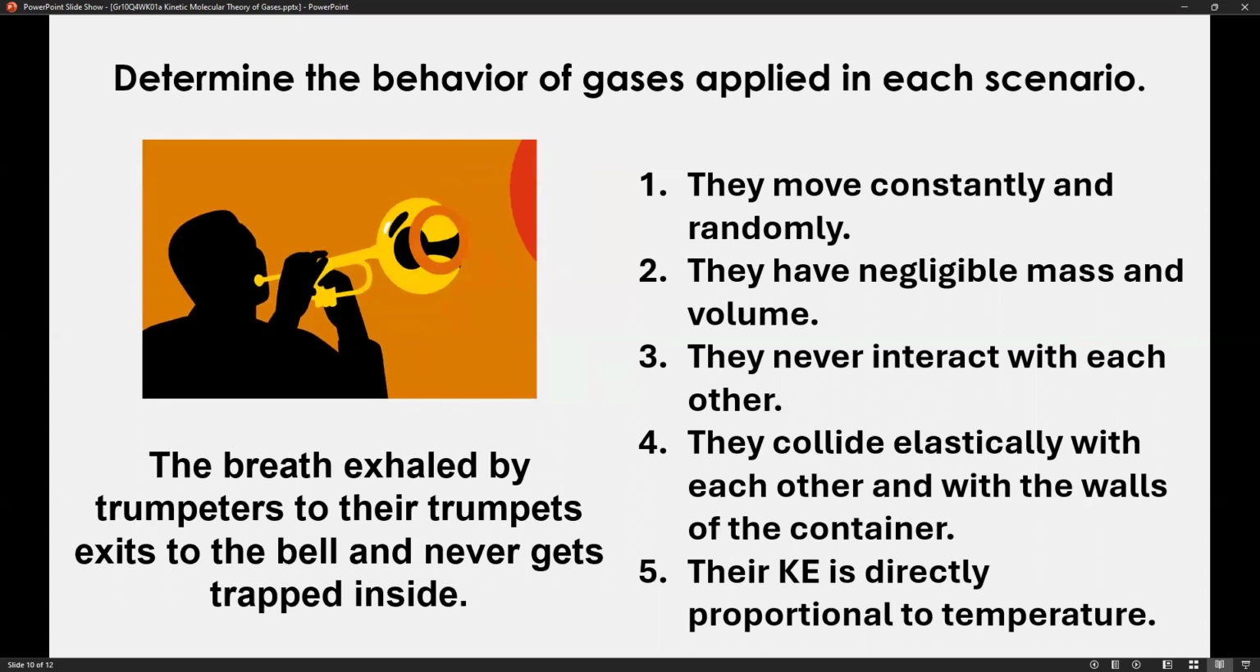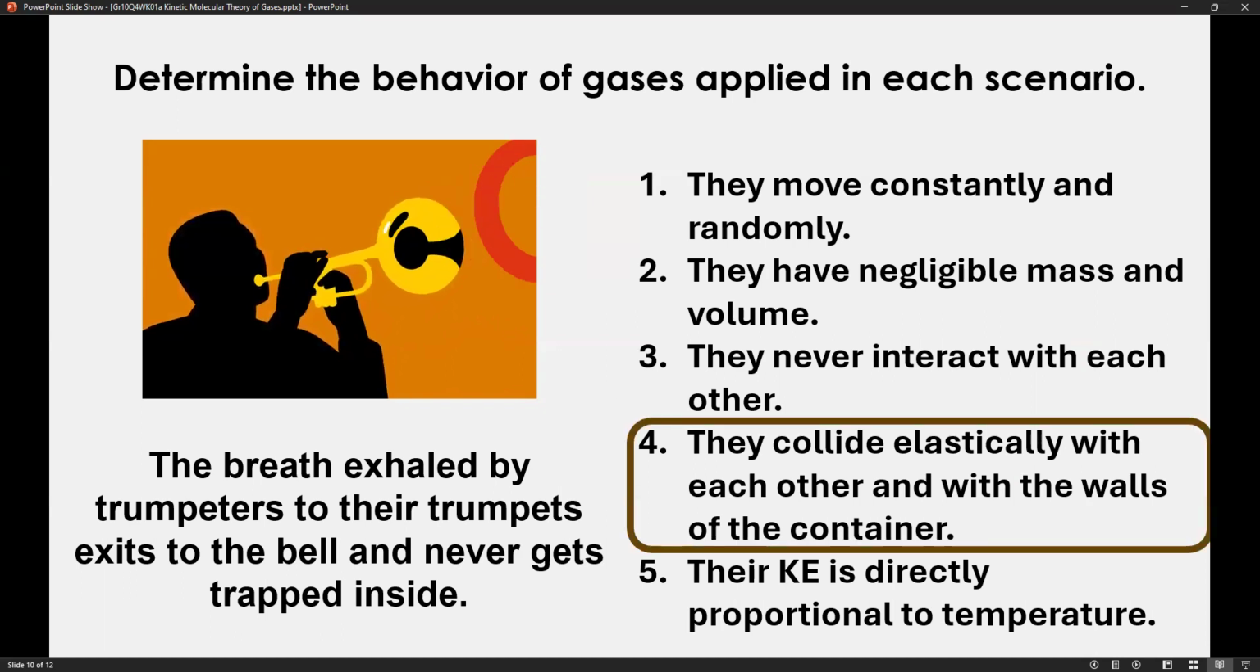Number 3. The breath exhaled by trumpeters to their trumpets exits to the bell and never gets trapped inside. Right? So the movement or the flow of the gases goes from one end, from where the trumpeter affixes his mouth, until the collection of breath exits to the bell. Now, because none of them get stuck inside, the behavior of gas applied in this scenario is postulate number 4. They collide elastically with each other and with the walls of the container.